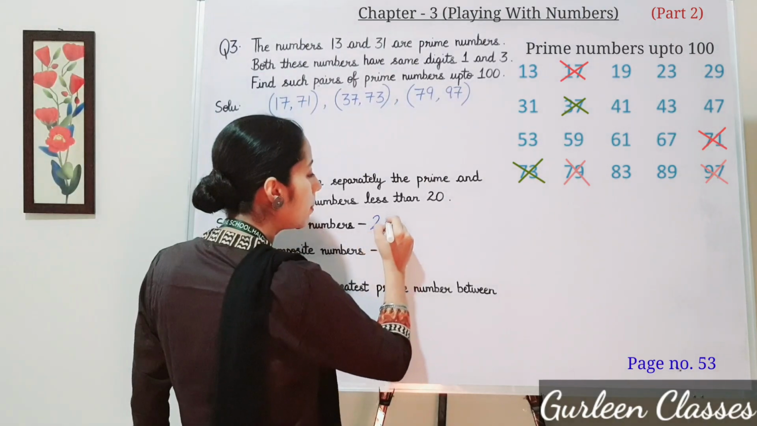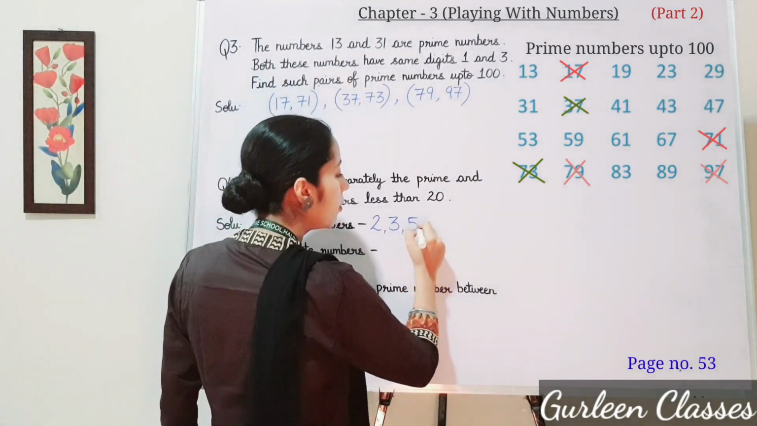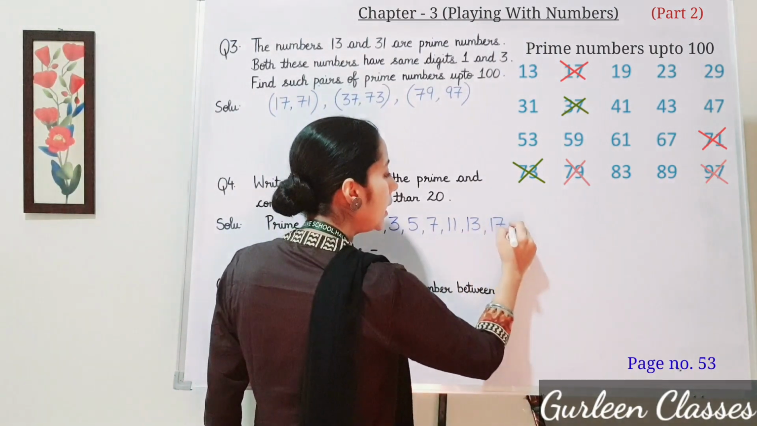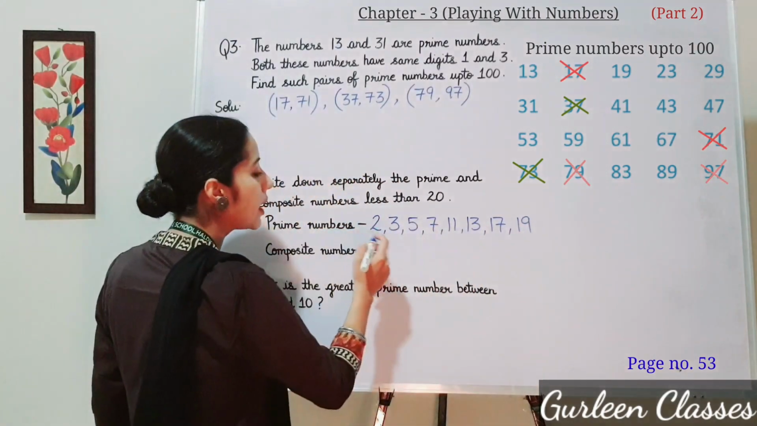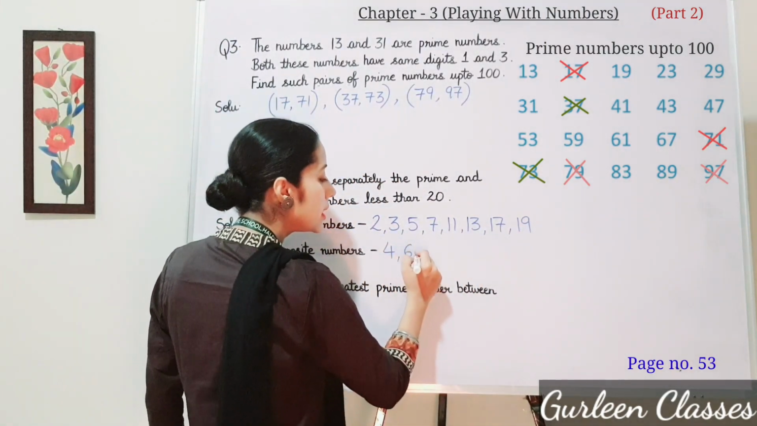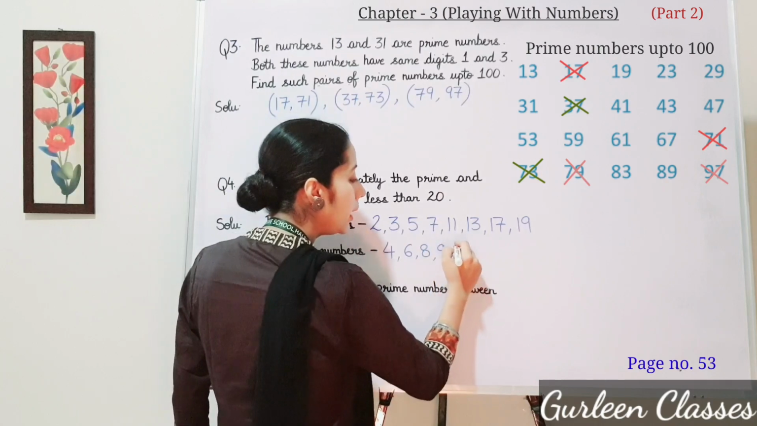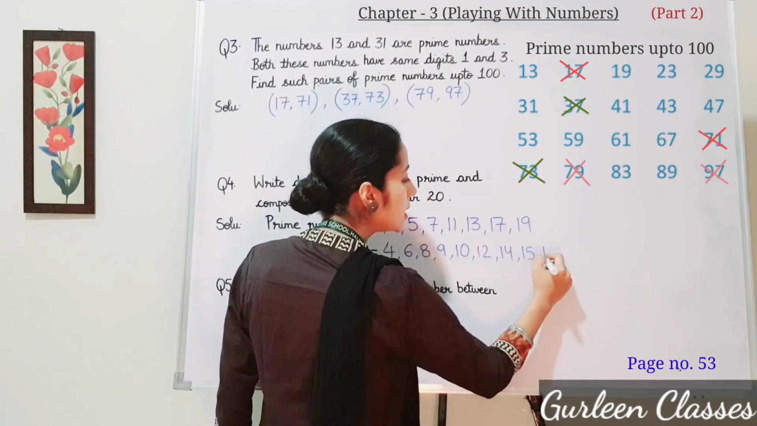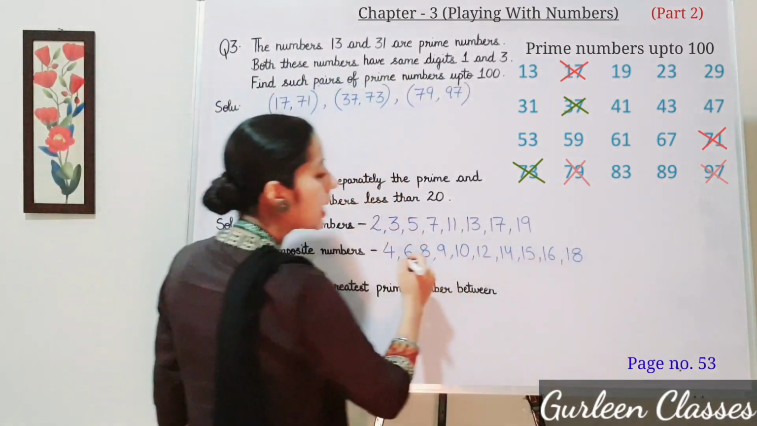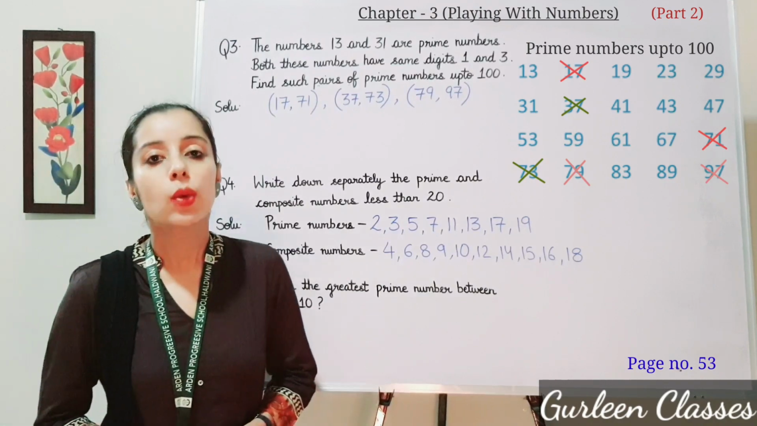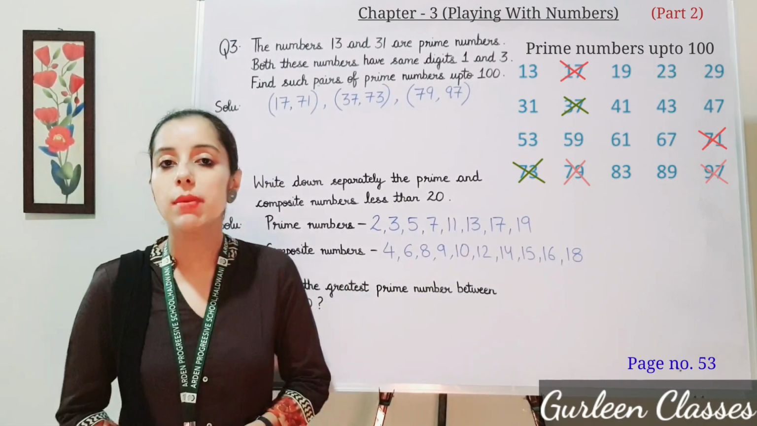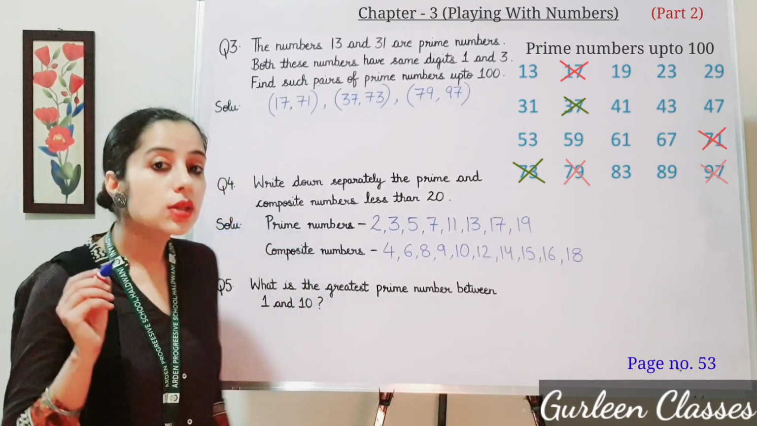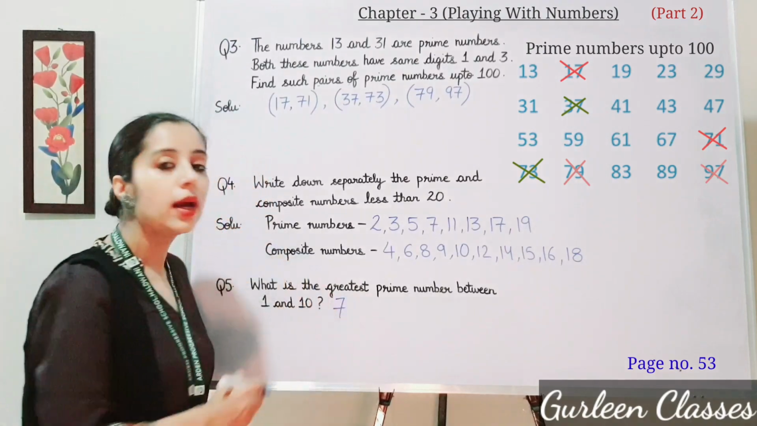So 2 is the even prime number. 3, 5, 7, 11, 13, 17 and 19. So now let us write composite numbers: 4, 6, 8, 9, 10, 12, 14, 15, 16 and 18. These are the composite numbers less than 20. Question number 5. What is the greatest prime number between 1 and 10? So 7 is the greatest prime number between 1 and 10.